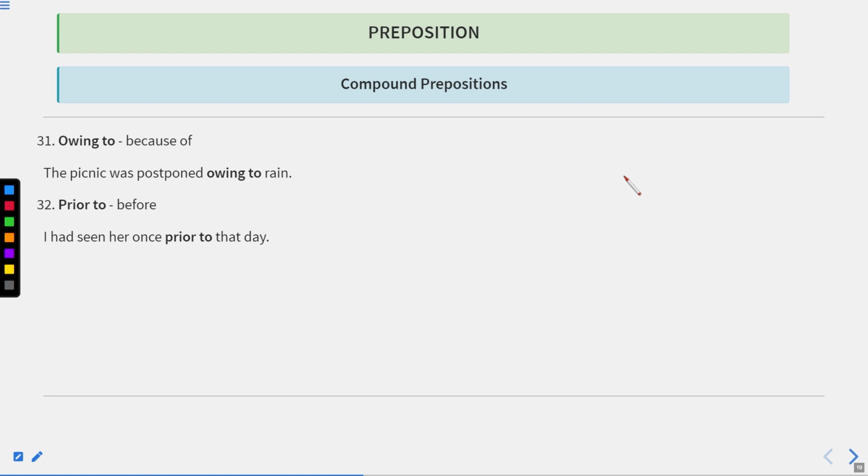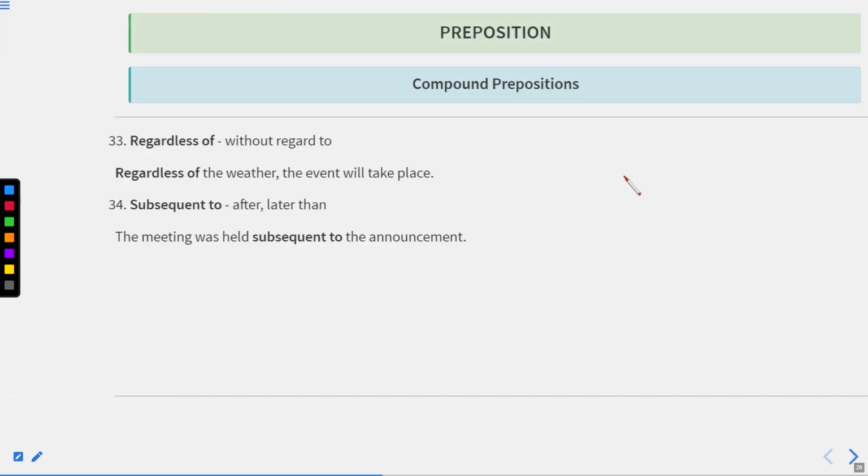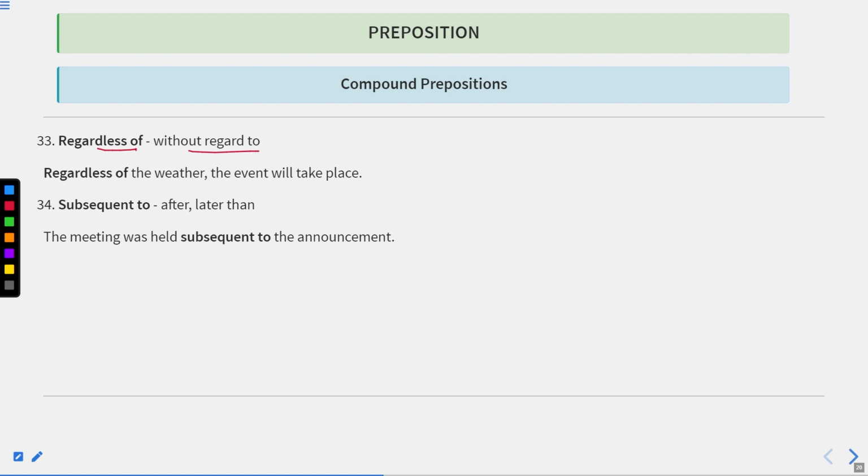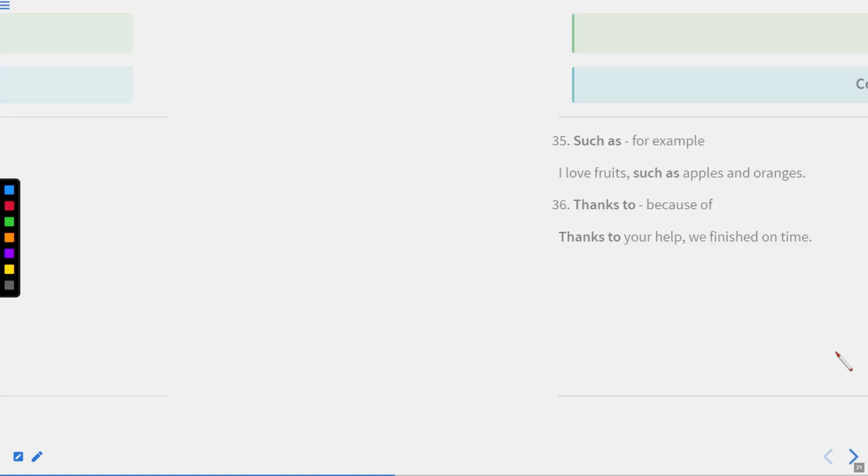Owing to, because of. The picnic was postponed owing to rain. Prior to, before. I had seen her once prior to that day. It means before that day. Regardless of, without regard to. Regardless of the weather, the event will take place. It means it does not matter whether the weather is good or bad, the event will take place. Subsequent to, after or later than. The meeting was held subsequent to the announcement. It means after the announcement.